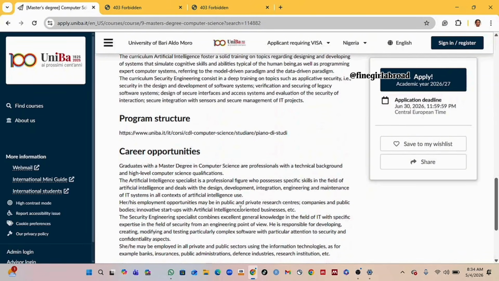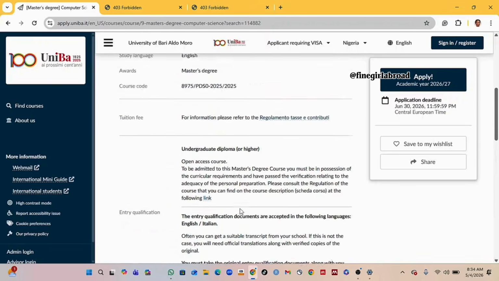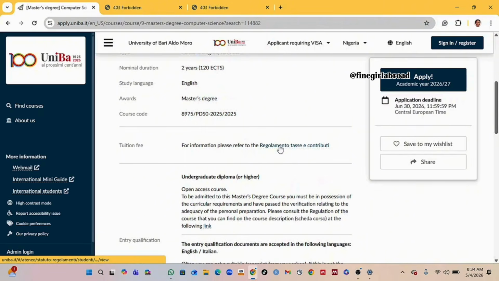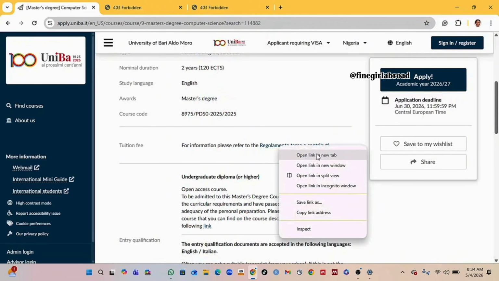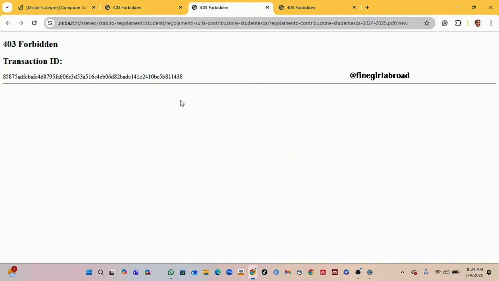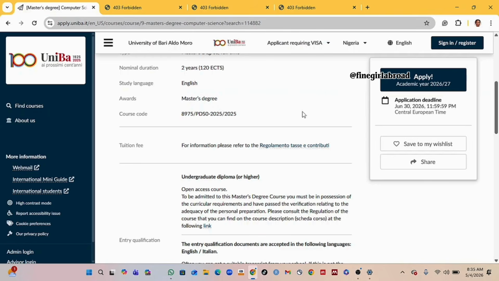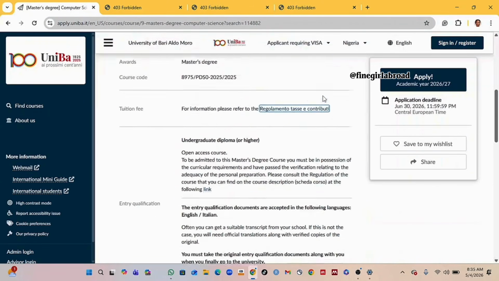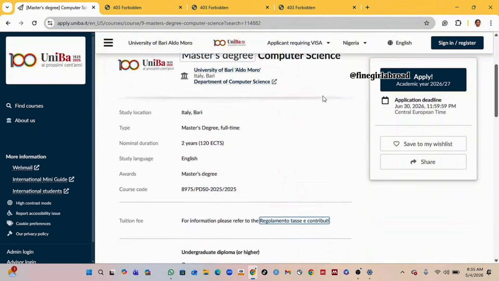But unfortunately, I cannot show you or prove that in this video because the link, as you can see, is not showing. For the tuition fee, let's click on this and hopefully see if it's going to open as well, just to know the amount. I don't know what's happening to all their links, but this could be network. Honestly, it could be network, because yesterday I was able to access all these websites that are saying forbidden now. So I think the tuition is around 240 something, if I'm still right, that I saw there yesterday. Yeah, you can try from your end and it works.